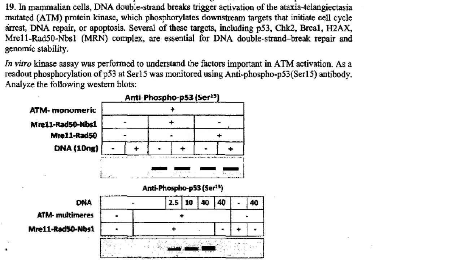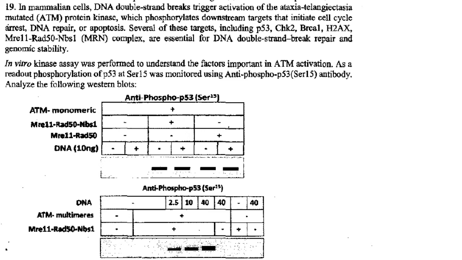So they have told that the DNA double-strand break triggers activation of the ATM protein kinase and it phosphorylates downstream targets such as P53, CHK2, BRCA1, the MRN complex, etc. And these are essential for double-strand break repair and genomic stability.